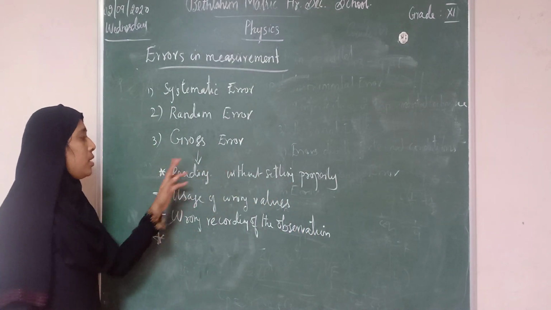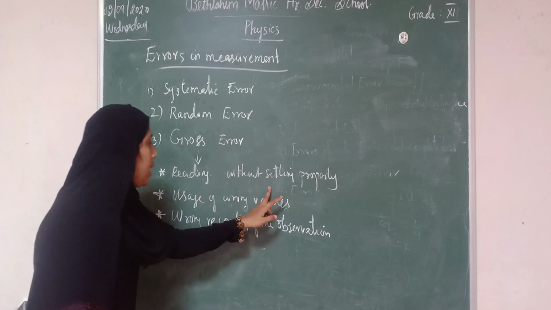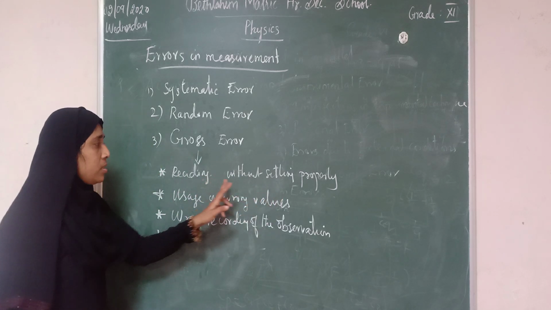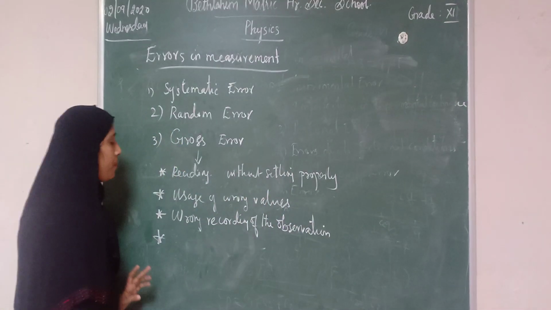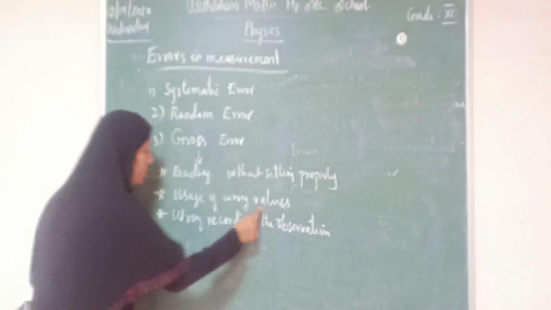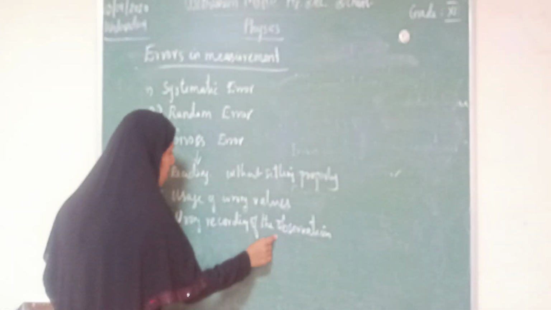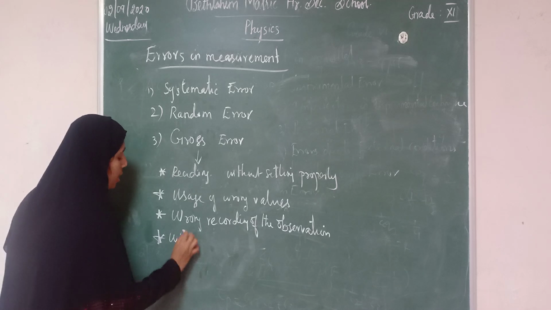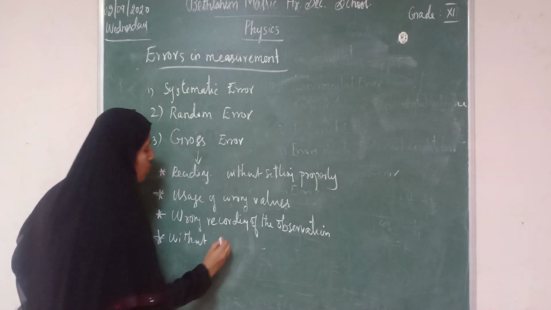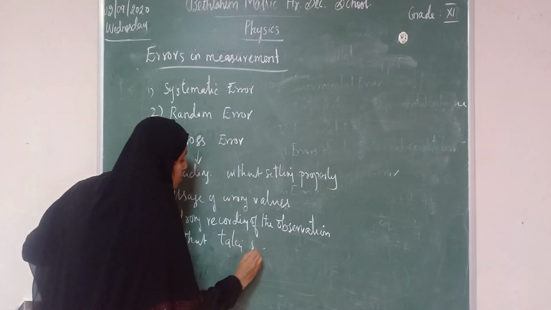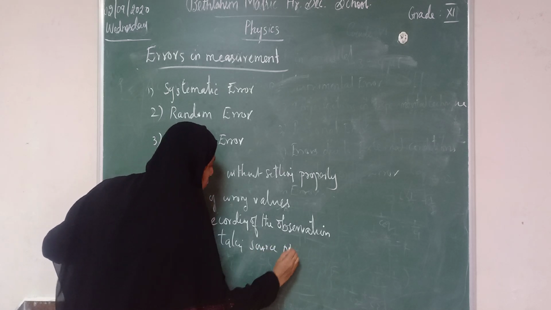So gross error is due to reading observations without setting it properly, usage of wrong values, wrong recording of the observations, as well as without taking the proper precautions.